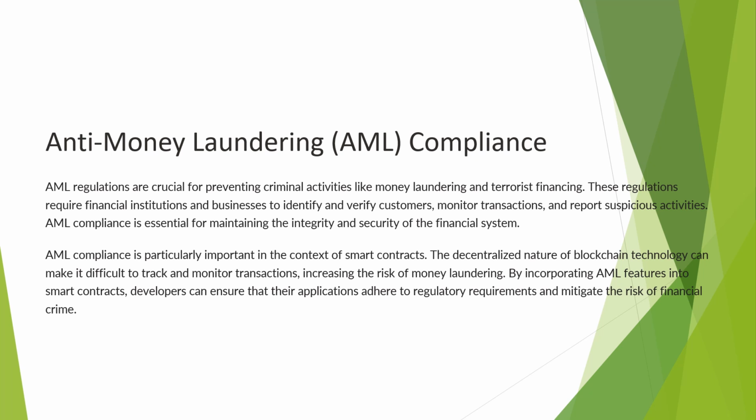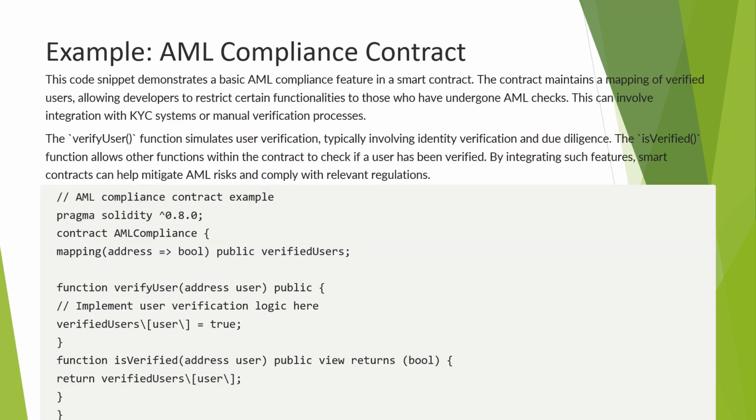Now we'll look at a basic AML compliance contract. Here, a basic AML smart contract is given. The contract uses a mapping to maintain a list of verified users. The verify user function simulates user verification, which typically involves identity verification and due diligence. The isVerified function checks if a user has been verified. By integrating these features, developers can help ensure that their smart contracts comply with AML regulations.